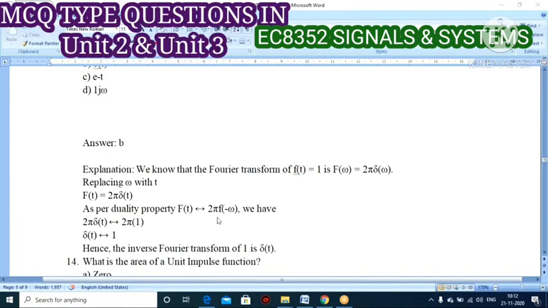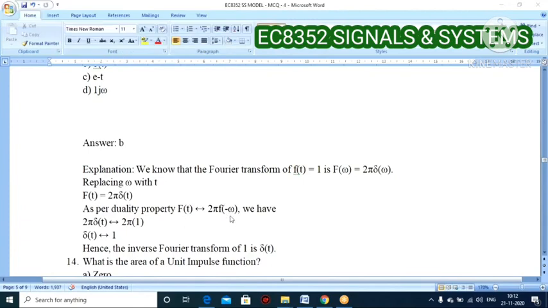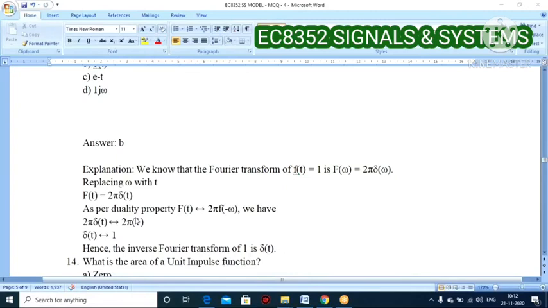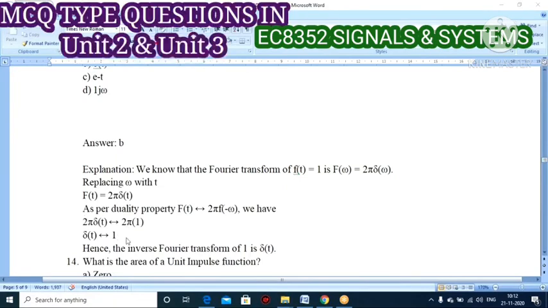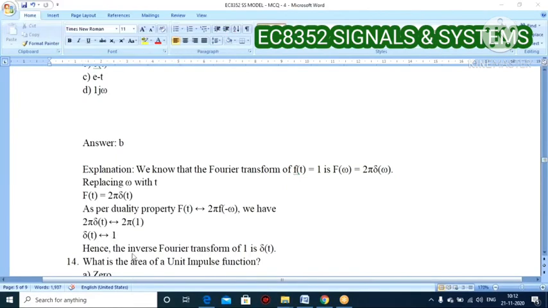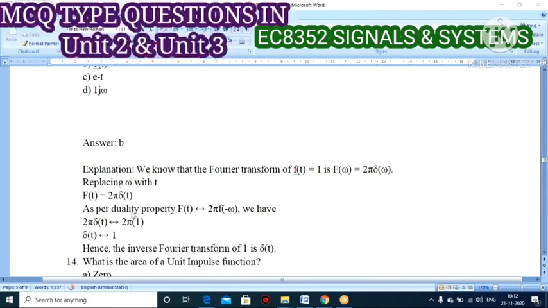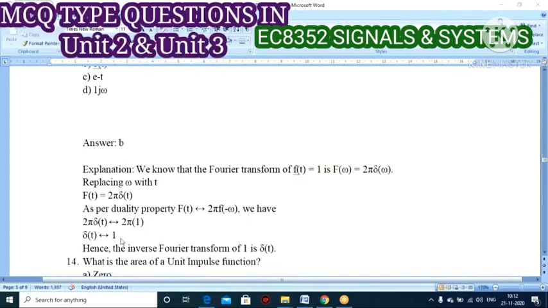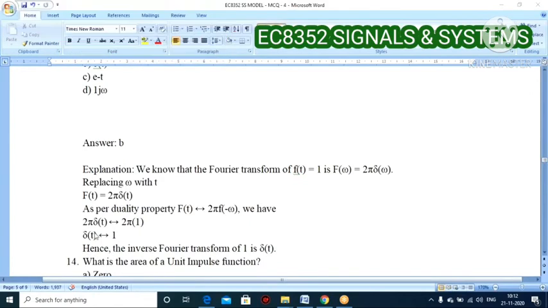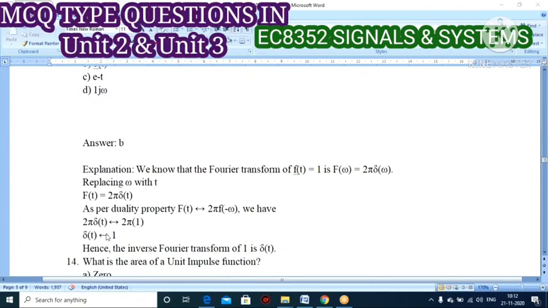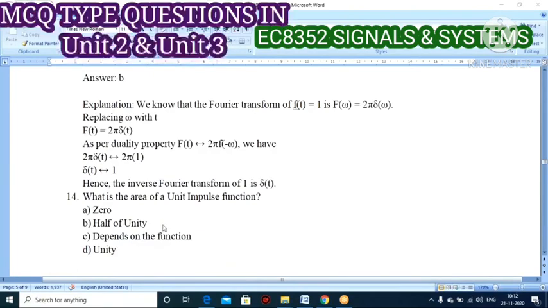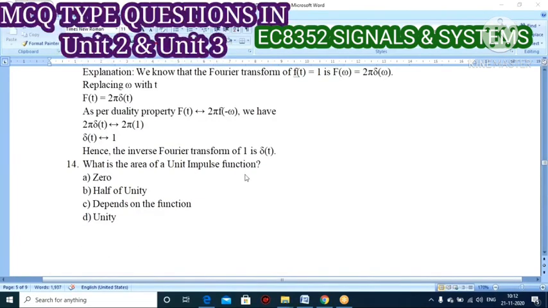As per the duality property, F of t tends to 2 pi f of minus omega. So 2 pi del of t tends to 2 pi times 1. The 2 pi cancels, so del of t is equal to 1. Hence the inverse Fourier transform of 1 is del of t. The Fourier transform of del of t is 1, and the inverse Fourier transform of 1 is del of t. Vice versa.